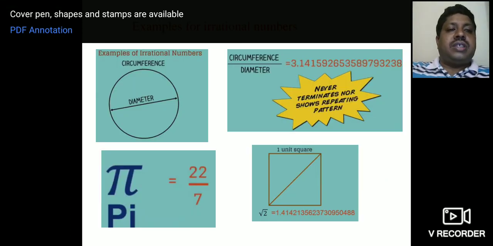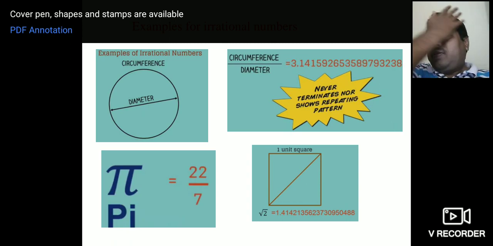Now you can see how you use irrational numbers in your daily life. Pi is considered an irrational number. So how do you get pi? You know a circle has a diameter and a circumference. Circumference divided by diameter gives you pi. That is an analogy of pi.